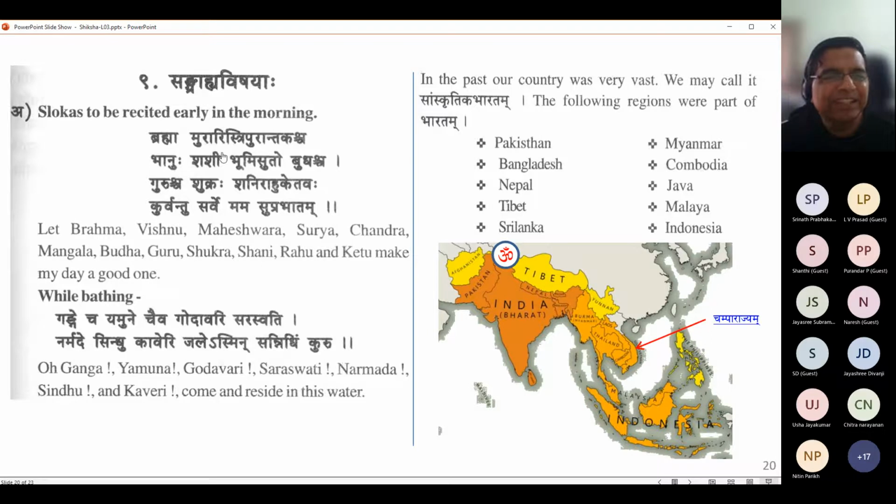That kind of prayer. So Brahma Murarihi, Tripurantakah, Bhanuh, Shashi, Bhumisutah. Bhanu is the sun. Buddha cha Guruhu Shukrah Shani Rahu Ketavah. So three of them are listed in one go. Bhagini, Bhanu, please kindly don't unmute. Just hold on. Let us finish reading what is there, and then if there is a doubt remaining, we will discuss.